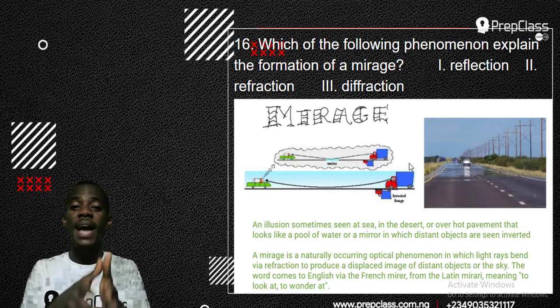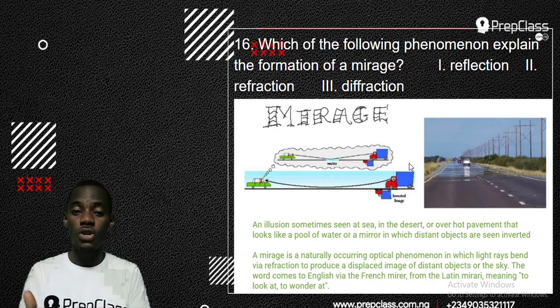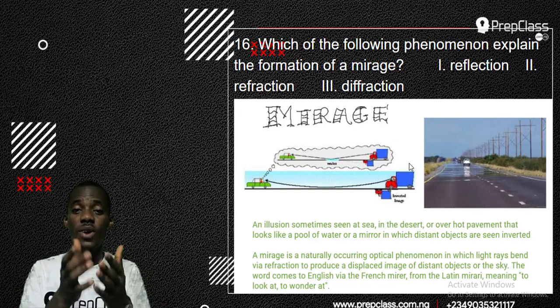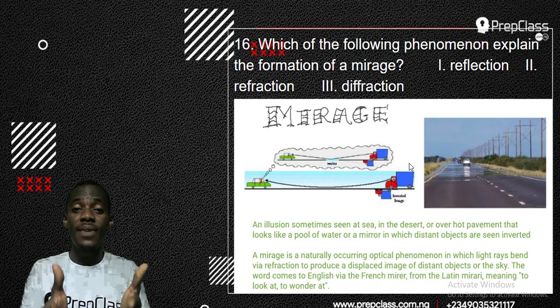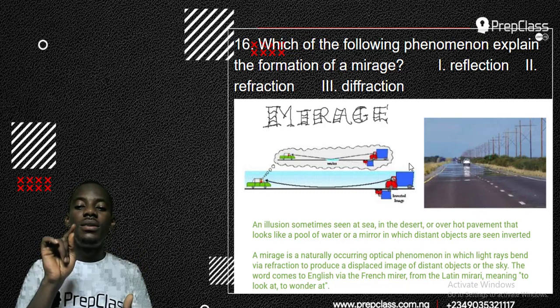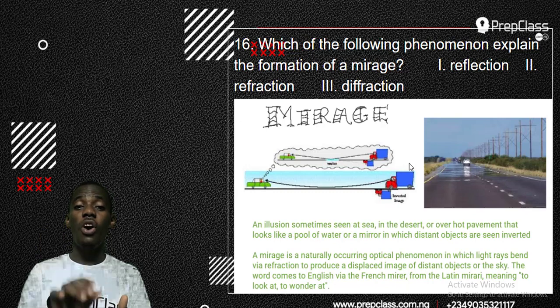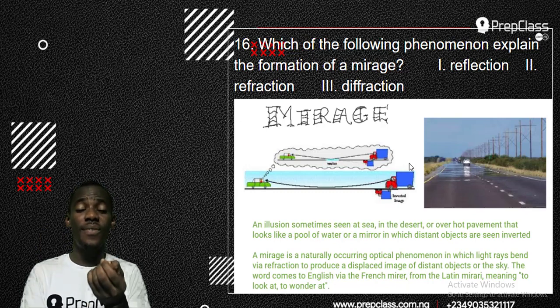That's the sun ray bending due to the heat of the road. Okay, that's the meaning of refraction, and that's the scientific explanation for refraction. So, for mirage, the mirage phenomenon is caused by refraction, and it's also caused by total internal reflection.